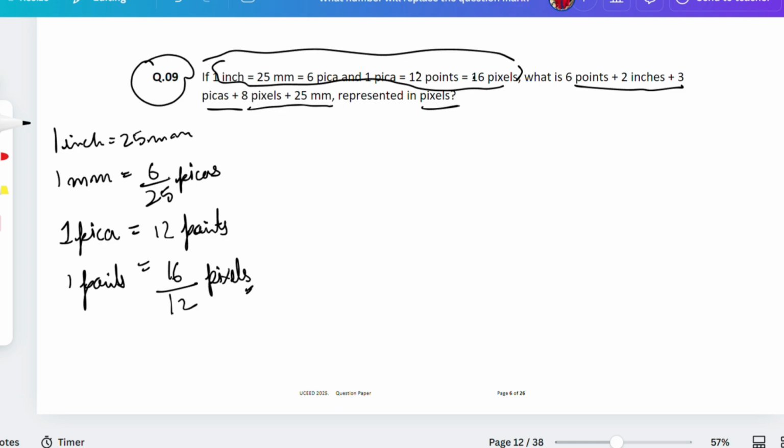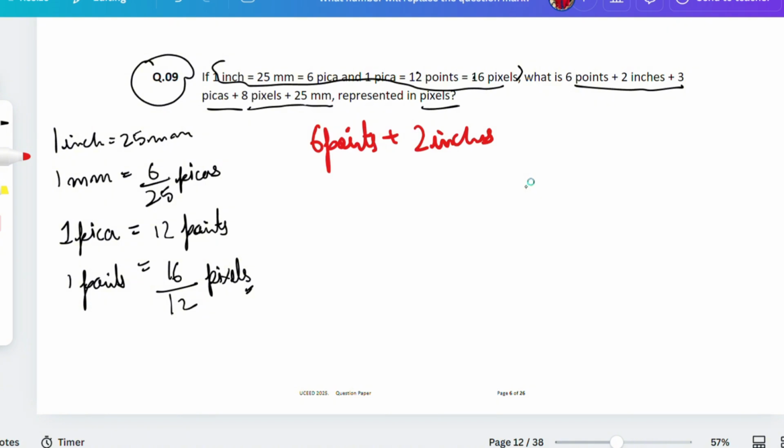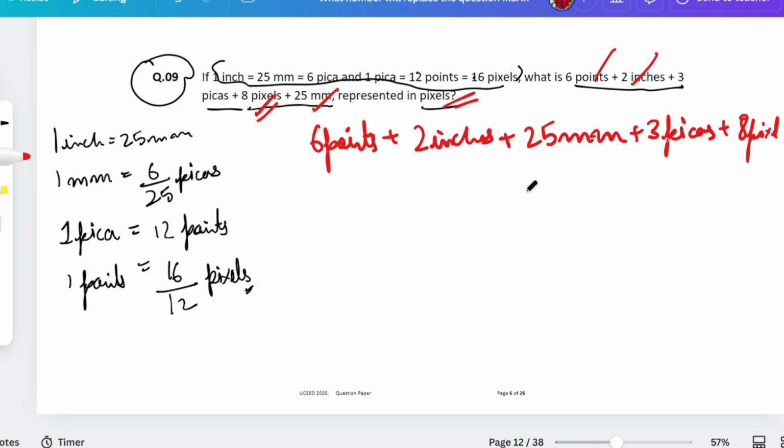Okay. Now see what the question is asking. I'm using a red pen. 6 points, P-O-I-N-T-S, plus 2 inches, I-N-C-H-E-S. After that, I'm writing 25 millimeter. Okay, this one, and this one. 25 millimeter plus 3 picas, P-I-C-A-S, plus 8 pixels. So we can put it in pixels because we need the answer in pixels. We just have to convert these 4.